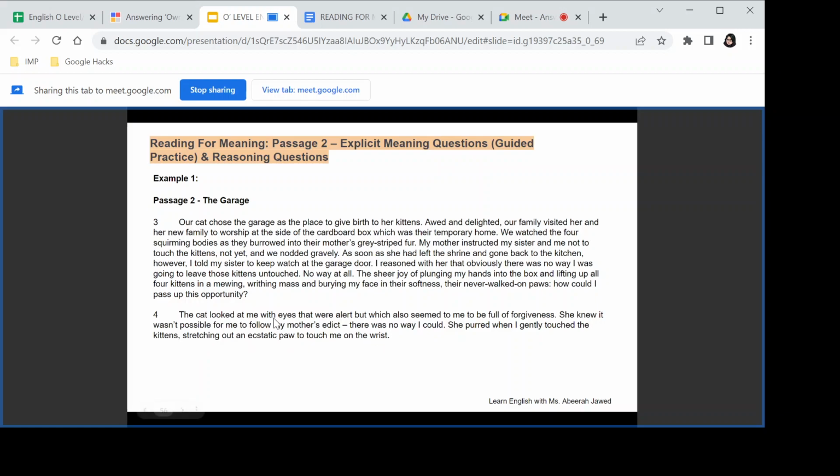All right. So if you connect with the entire context here, what exactly did the writer notice in the cat's eyes? That she was alarmed. Very good. Number one is alarmed. Alert, alarmed, perfect. And can we replace the words full of forgiveness?